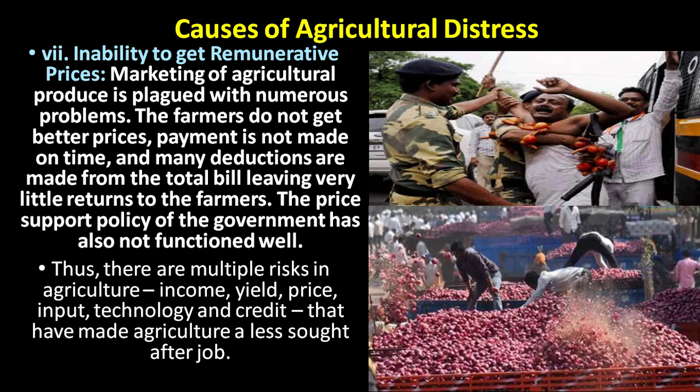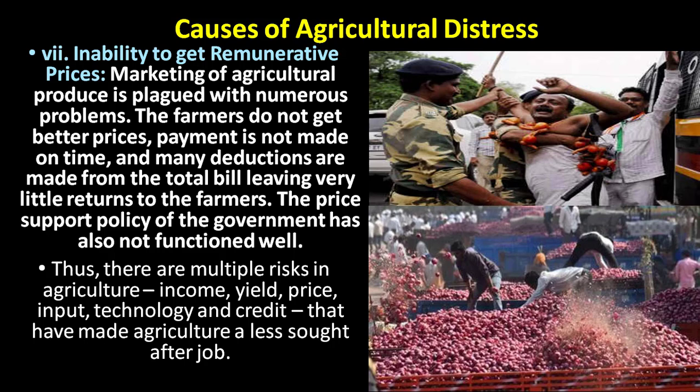The price support policy of the government has also not functioned well. So thus there are multiple risks in agriculture: income, yield, price, input, technology and credit that have made agriculture a less sought after job.